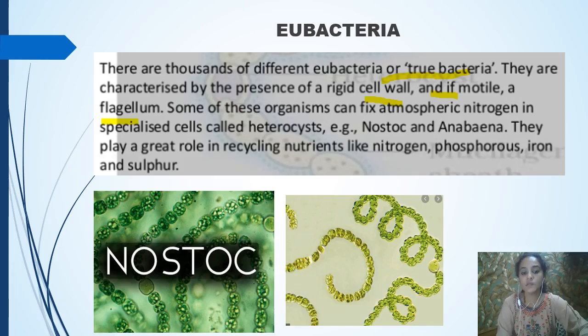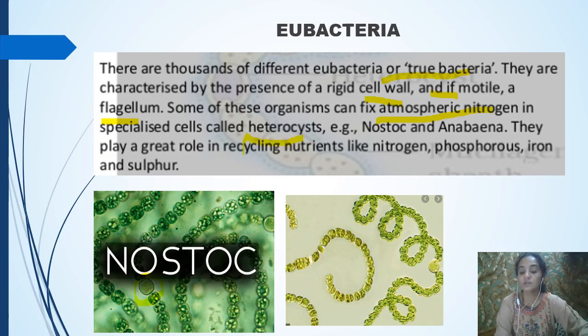Now, some of these eubacteria are also called cyanobacteria, blue-green algae. They can fix atmospheric nitrogen. There is a special structure given here, and that is called the heterocyst. With the help of the heterocyst, they can fix atmospheric nitrogen.